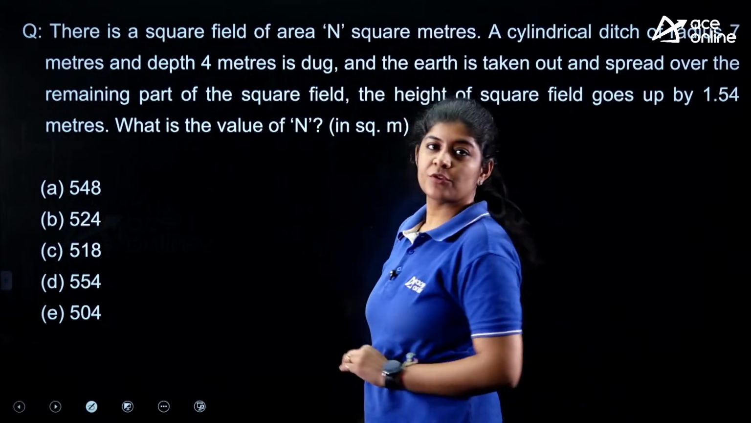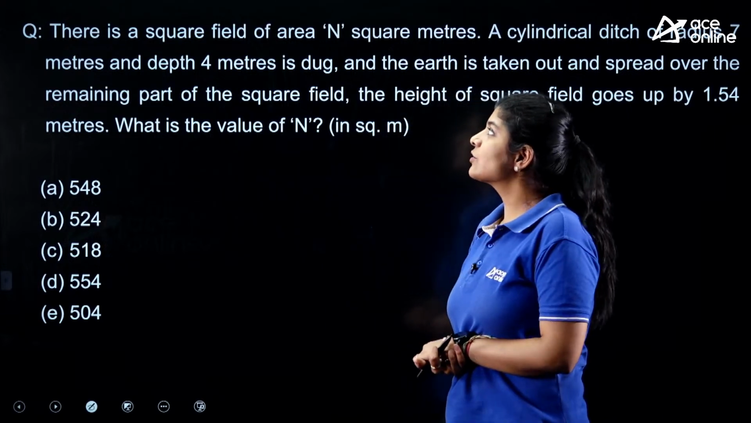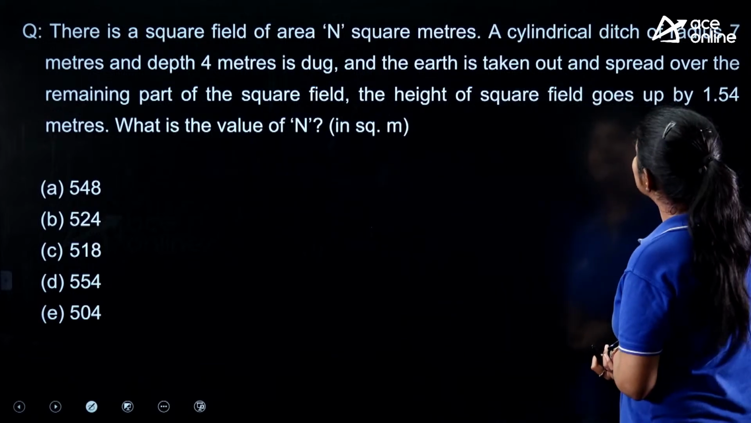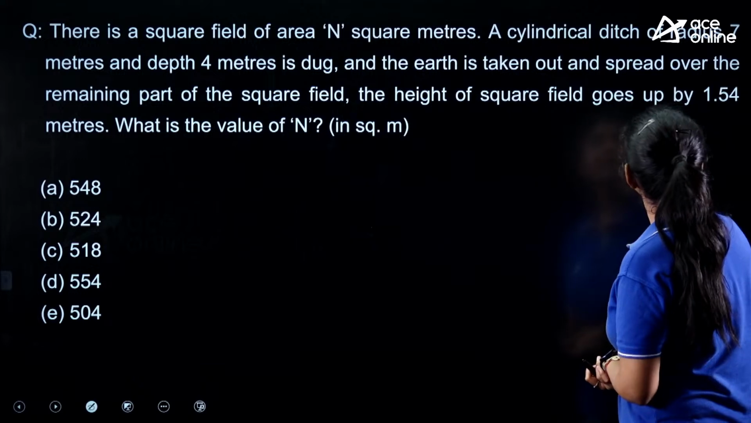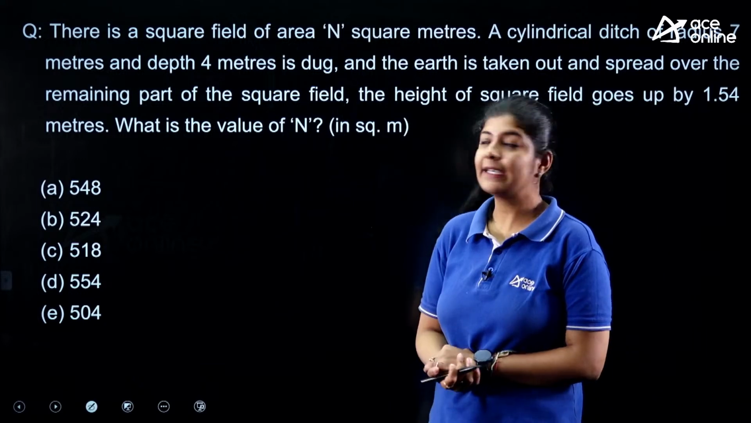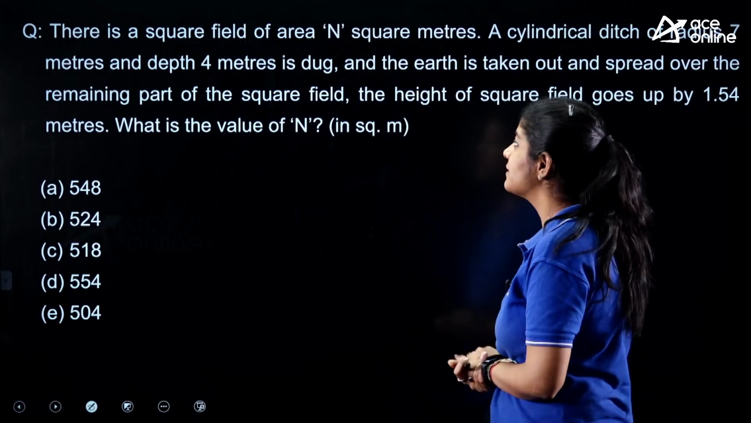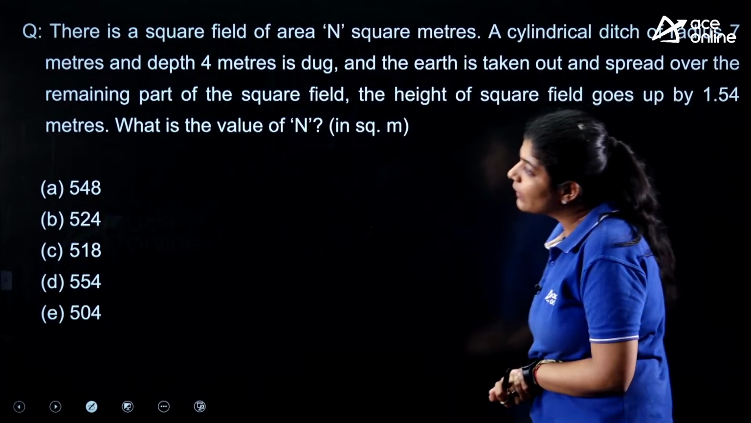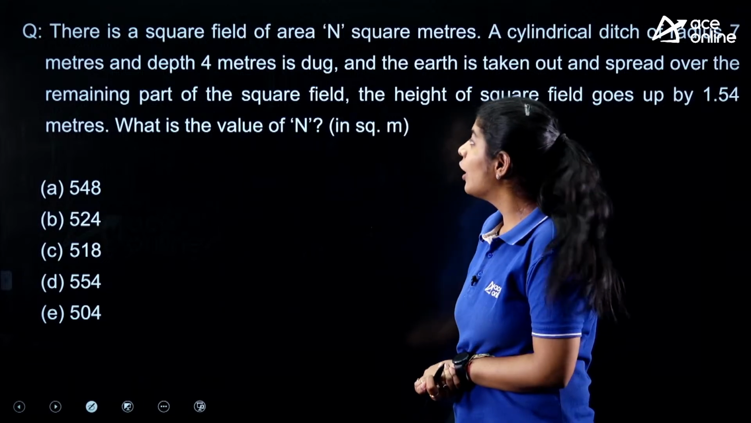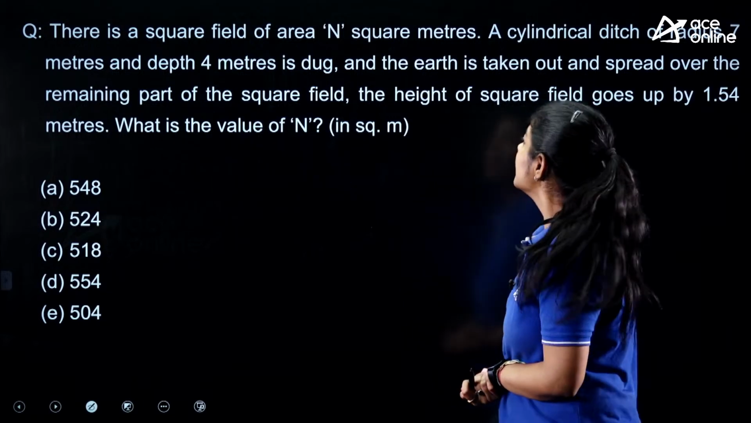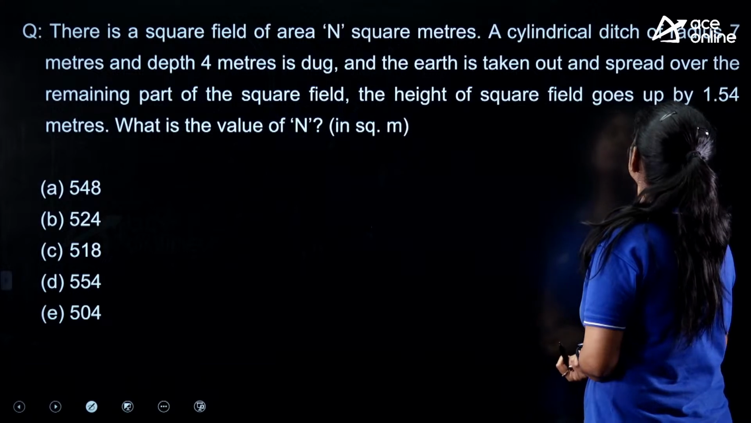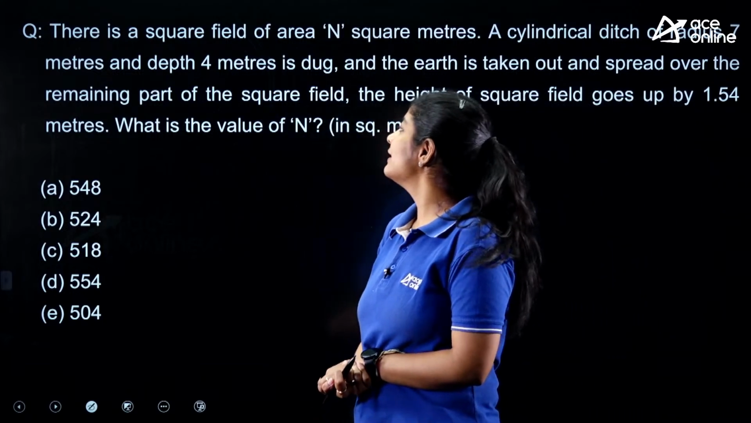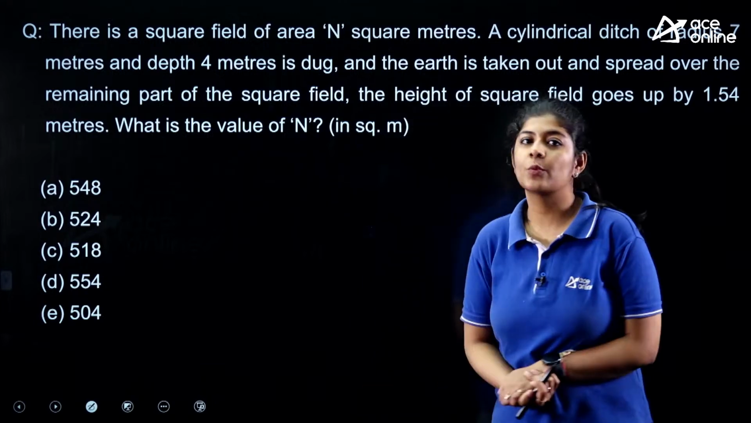Okay, so the next question says that there is a square field of area n square meters, a cylindrical ditch of radius 7 meters and depth 4 meters is dug, and the earth is taken out and spread over the remaining part of the square field. The height of the square field goes up by 1.54 meters. What is the value of n in square meters?